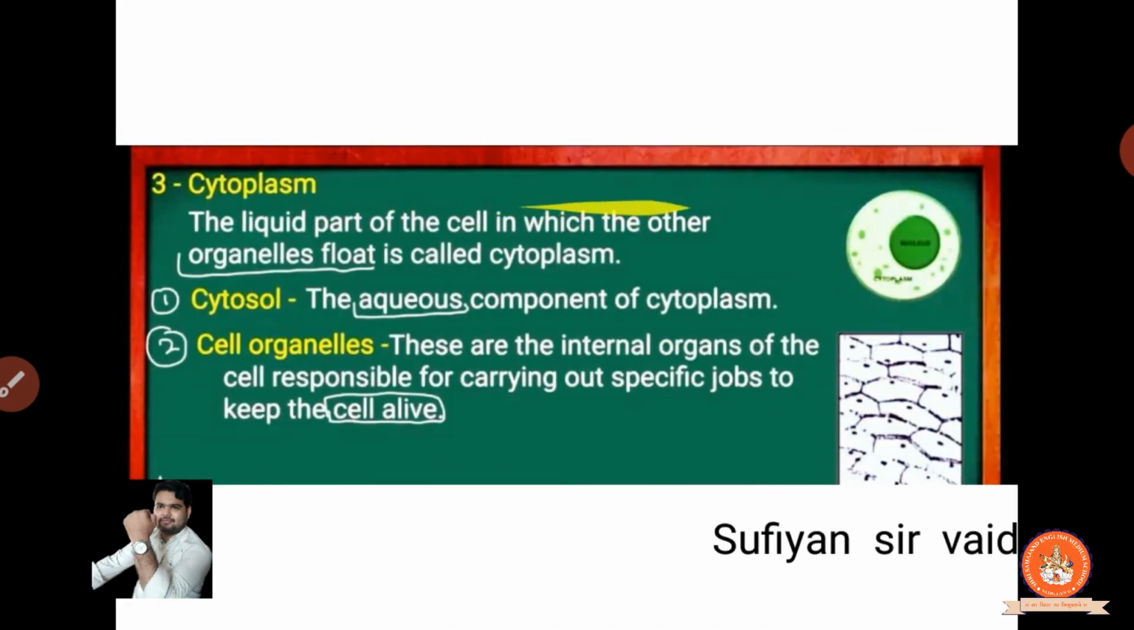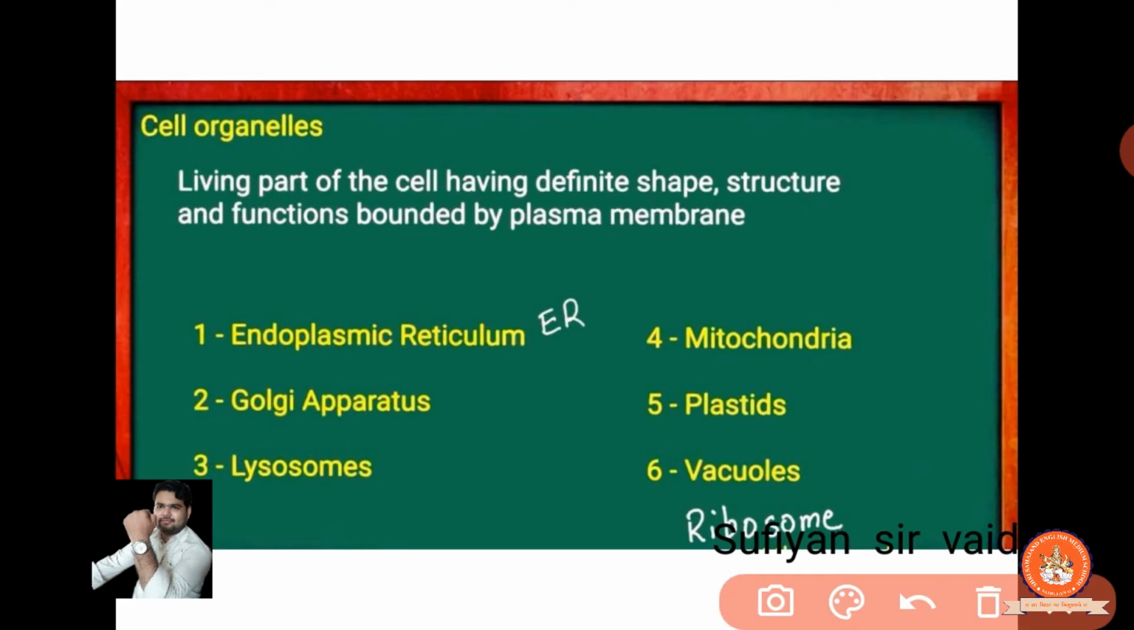So cell organelle, another point is given: the living part of the cell having a definite shape. Clear? So the particular living parts of the cell have definite shape, structure and function by the plasma membrane. They have particular functions they can do.